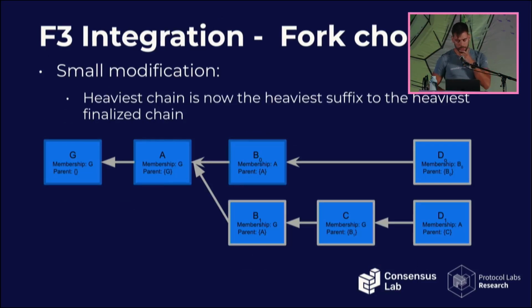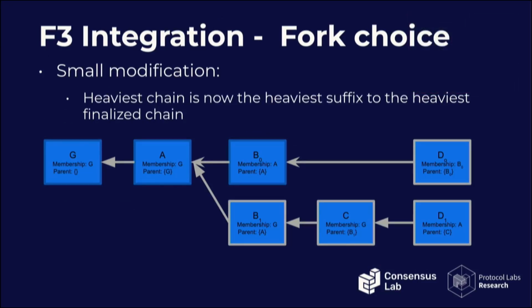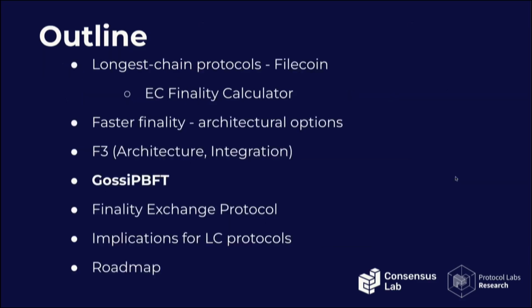In terms of the fork choice rule, so yeah, very small modification. The heaviest chain is not anymore the one with the most weight. It's the suffix with the most weight out of the heaviest finalized prefix. So suppose all the blocks here have the same weight. Normally, of course, the heaviest chain will be GA, B1, C, D1. But suppose that B0 was finalized. This means that the heaviest finalized prefix is GA, B0. And so the new fork choice rule selects the heaviest suffix out of this heaviest finalized prefix. There are two suffixes possible: one, the empty one, and the other one is D0. So that will be the heaviest chain once B0 is finalized.